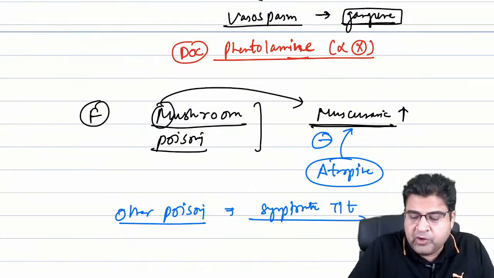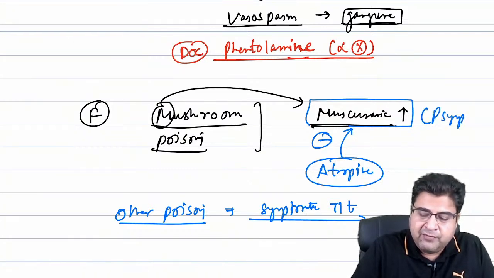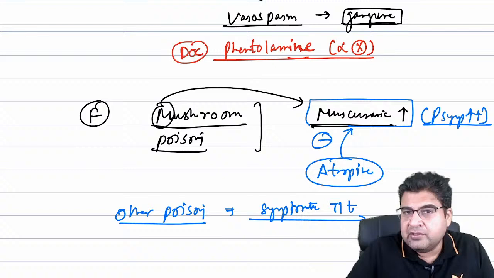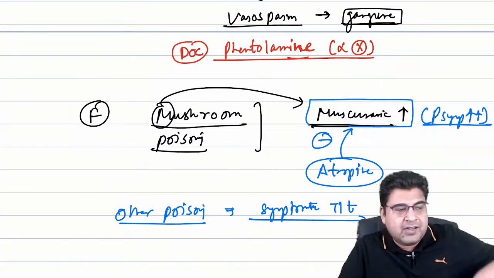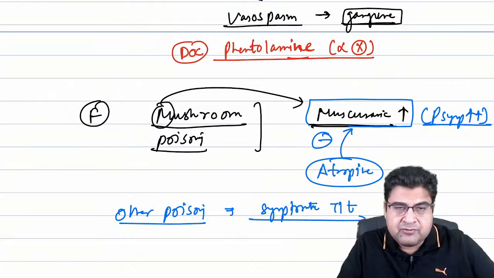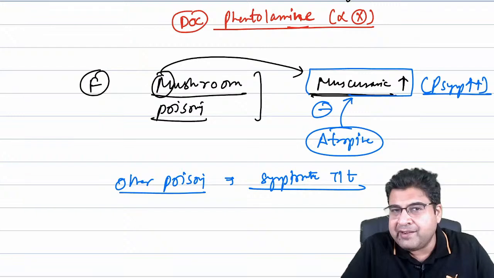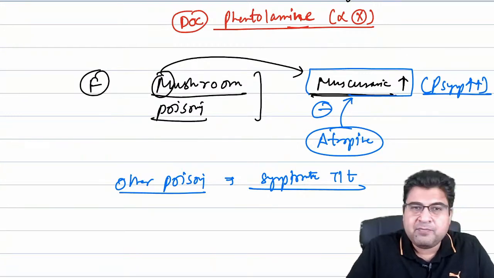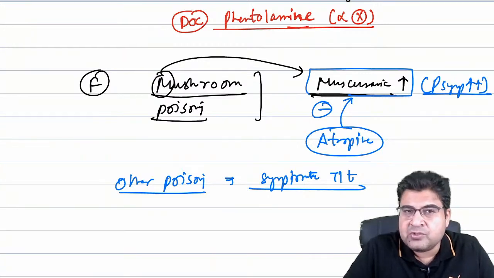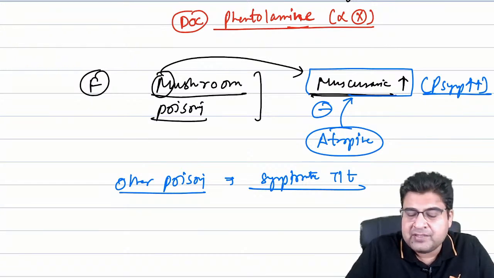So if the patient is having parasympathetic symptoms due to mushroom poisoning, that is a muscarinic poisoning, there we give atropine. Otherwise, for all other mushroom poisoning, we don't have any antidote. We only give symptomatic treatment. But guys, let me tell you, in the last 15-20 years there has been no question on mushroom poisoning. So better to leave this topic because we don't find such cases in India.